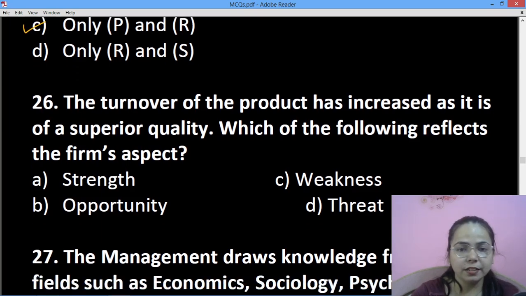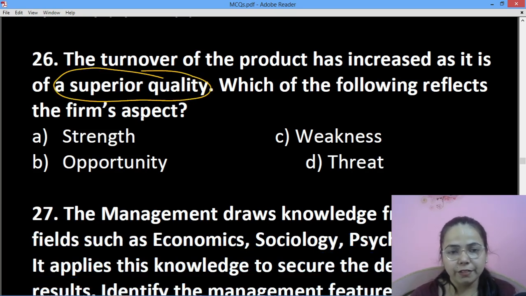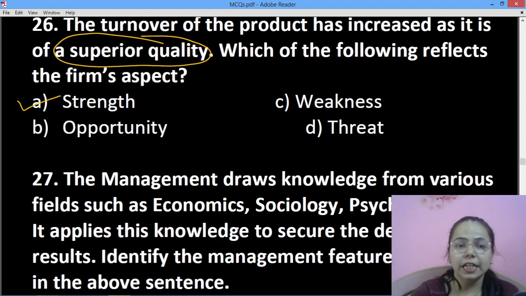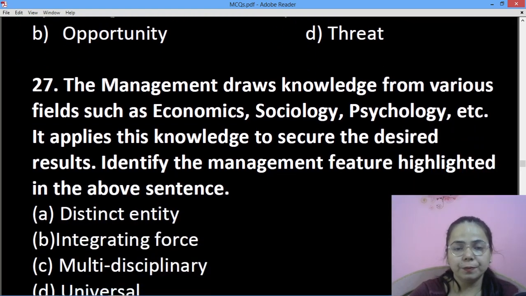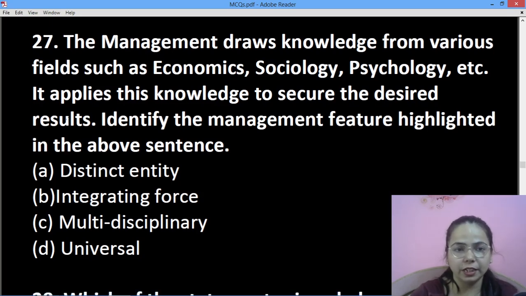Okay, next is the turnover of the product has increased because of its superior quality. Which of the following reflects the firm's aspect? It is its strength, that is the inherent matlab the strength of the organization.